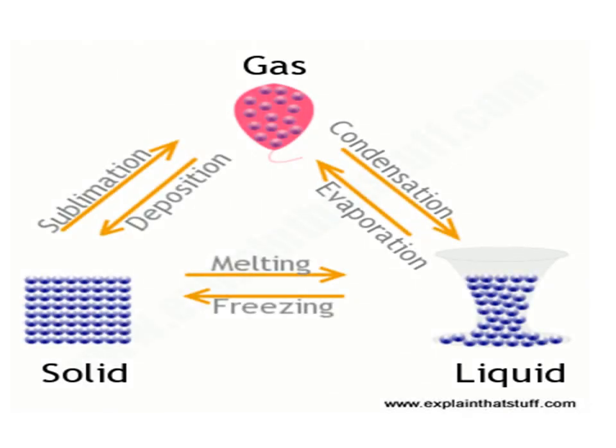Again, let's go through the process for revision. In short, when we increase the temperature of a solid by heating, it turns into liquid. This process is called melting. When we increase the temperature of the liquid, it turns into gas, and this process is called evaporation. Got it? Now come to the reverse. If we take the gas and decrease the temperature, it turns into liquid, and that process is called condensation.